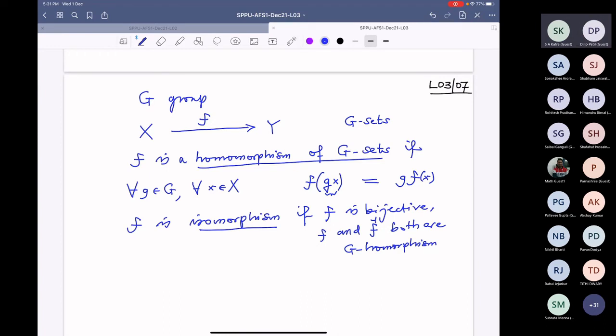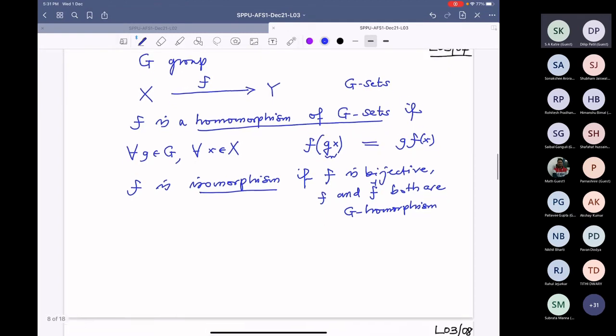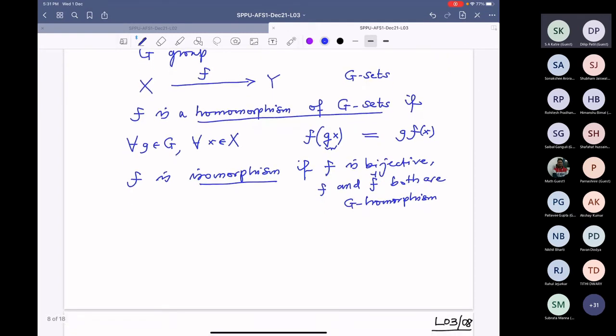And then we say that two G sets are isomorphic. Like Nitin was telling you just in the earlier lecture, when do you say two sets are isomorphic, when do you say two topological spaces are isomorphic and so on. For example, identity map is always a G homomorphism of G set X. Not only homomorphism, it's an isomorphism.